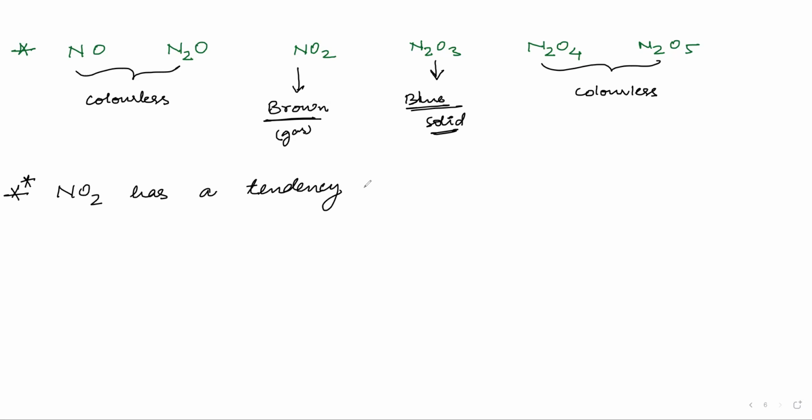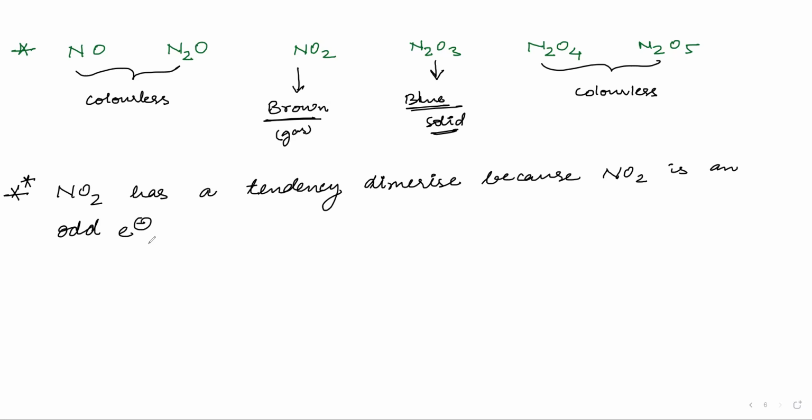NO2 has a tendency to dimerize because NO2 is an odd electron species. See, in each class I would be saying at least 5 or 6 points which refer back to the previous classes.